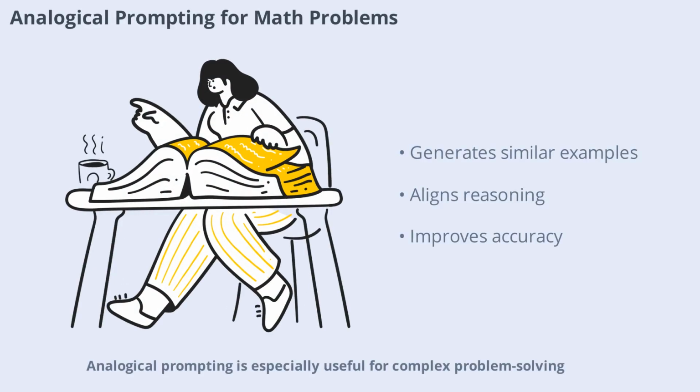Analogical prompting is especially useful for complex problem-solving, like math word problems. By asking the model to generate and solve similar examples before tackling the main question, you help it align its reasoning and avoid mistakes. This technique leverages the model's ability to learn from patterns and apply them to new situations.